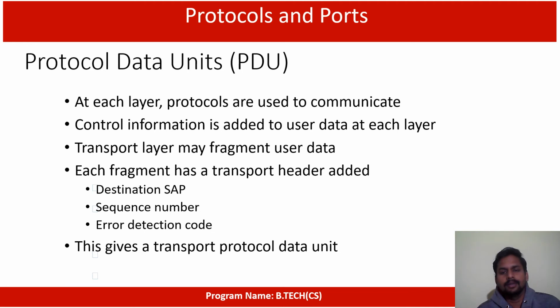I told you that in every layer the data packet will be added with some header information, then move to the upper or lower layer. Based on the layer concept, we are adding or removing the header. The header has the destination SAP, then sequence number, and then error detection code. These are the things we are adding as protocol information.